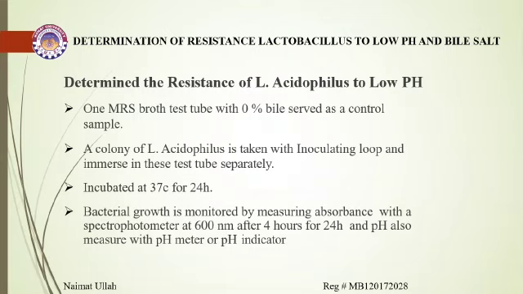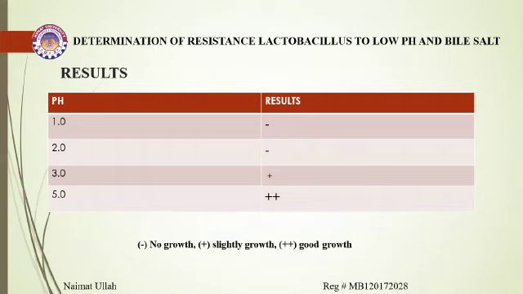Bacterial growth is monitored by measuring absorbance with a spectrophotometer at 600 nanometers after 4 hours or 24 hours, and pH is also measured with a pH meter or pH indicator. After the completion of the experiment, we will observe the following results, which are shown in the figure, that is pH 1.0, 2.0, 3.0, and 5.0. From this graph, we conclude that as the pH decreases, Lactobacillus acidophilus show resistance to that.